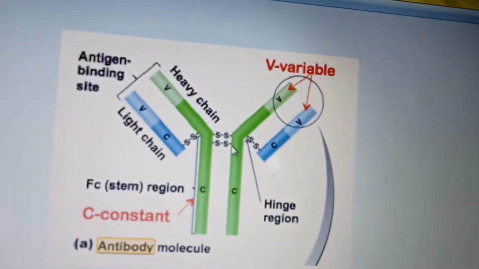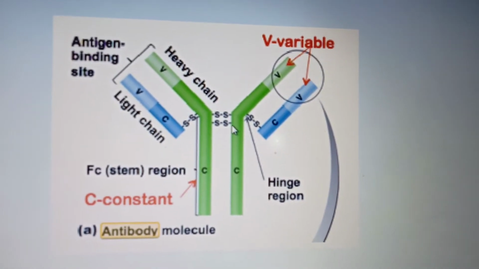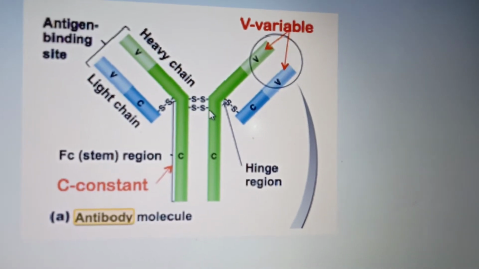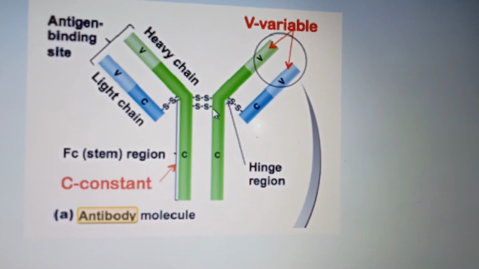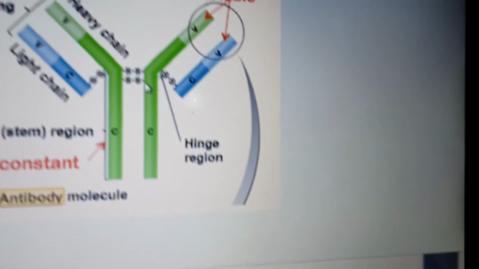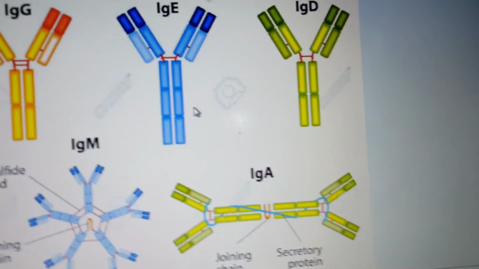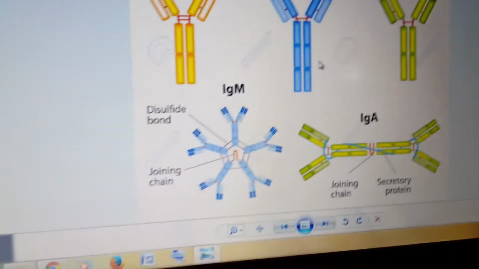And you have different types of antibodies. An antibody is represented by H2L2, that is 2 heavy chains and 2 light chains. That picture is given in the book. We'll have a look at that picture also, and then we'll see the types of antibodies given in your book.